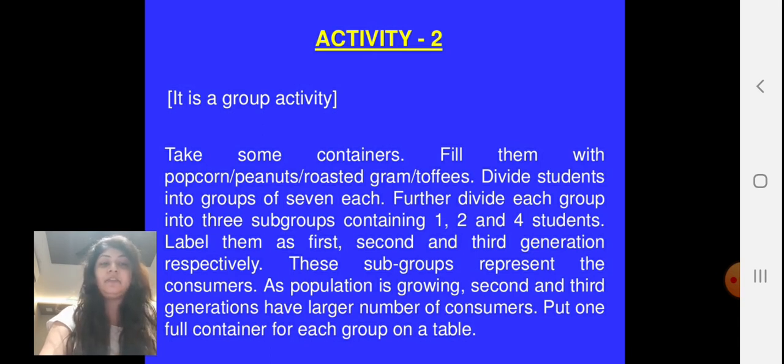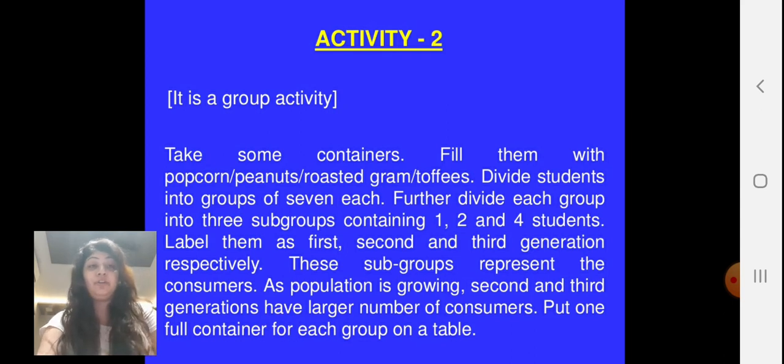Label them as the first, second and third generation respectively. These subgroups represent the consumers. As the population is growing, the second and third generations have larger numbers of consumers. Put one full container for each group on the table. Now this activity is very interesting. You can perform it at your home.